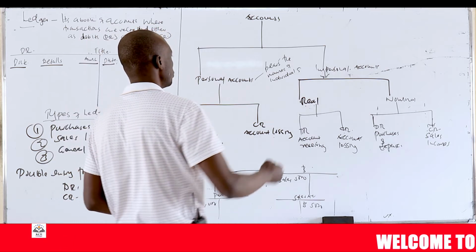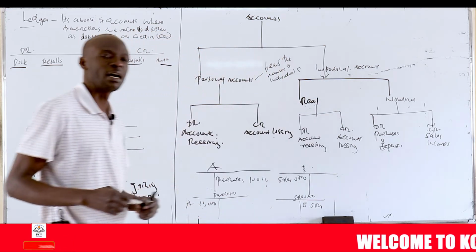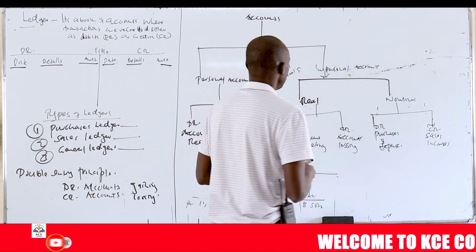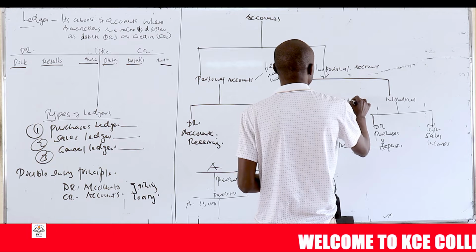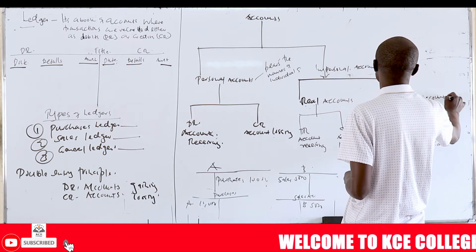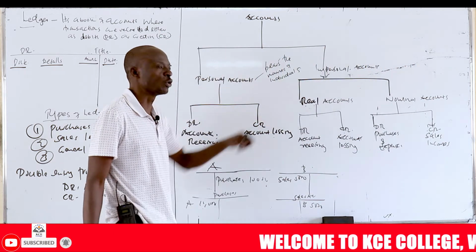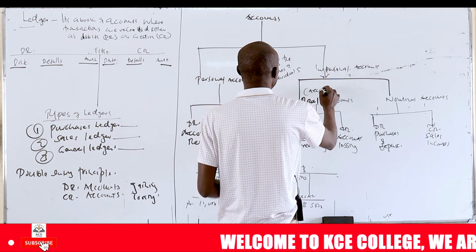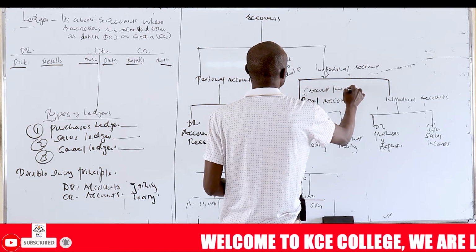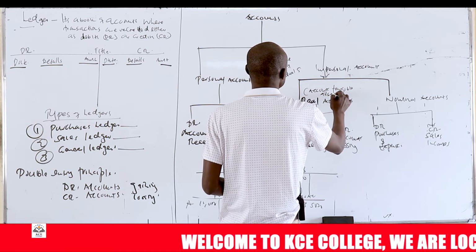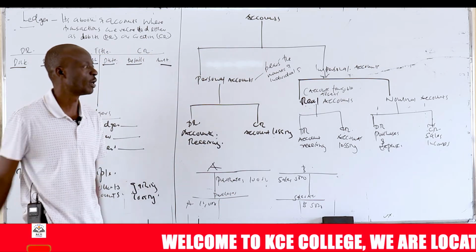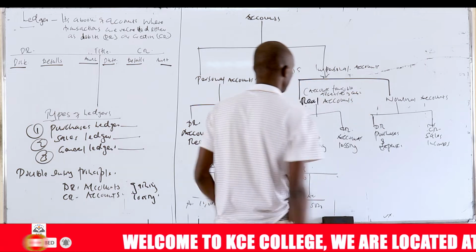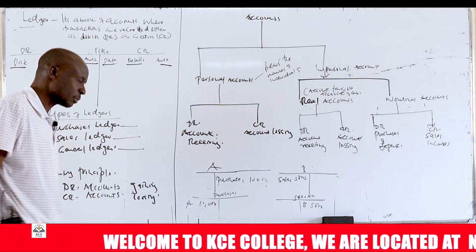We also have impersonal accounts, as the word indicates. They don't have names. They don't bear the names of individuals. This is subdivided into real accounts and nominal accounts. So real accounts are accounts of assets, fixed assets, tangible assets. Those are assets that you can feel, tangible assets, e.g. cash, motor vehicle, furniture, building, etc.